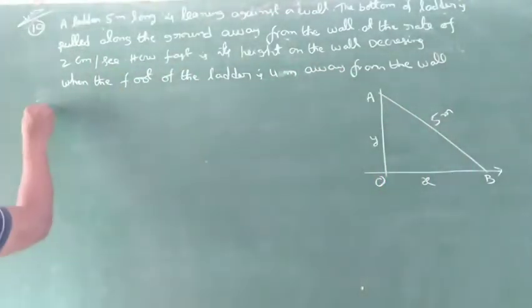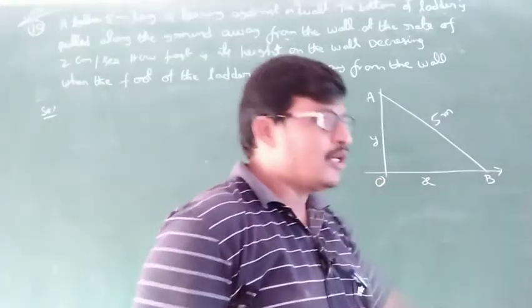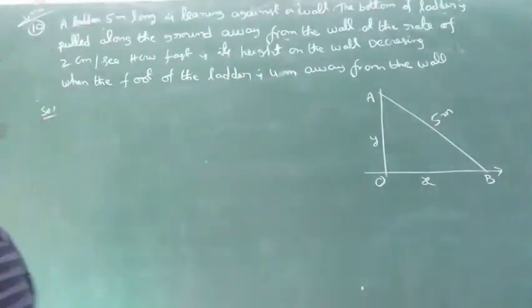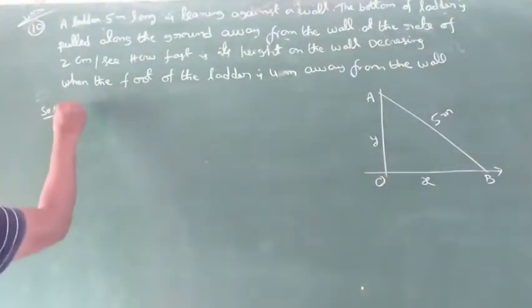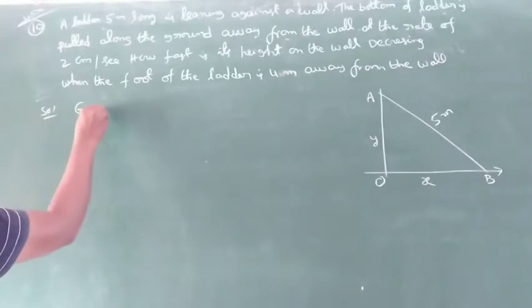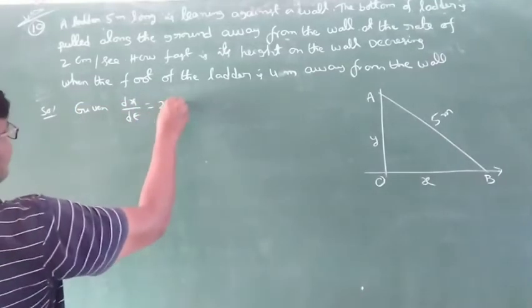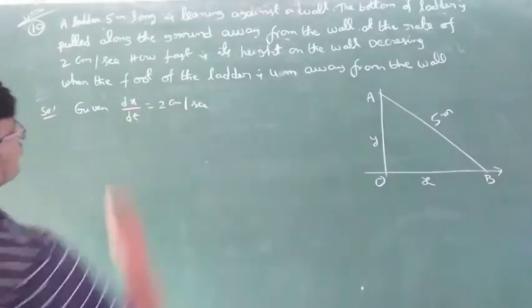Okay, what is given? x meters pulled. Given dx by dt is equal to 2 centimeter per second.